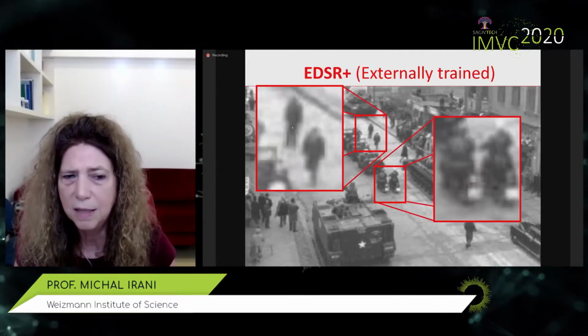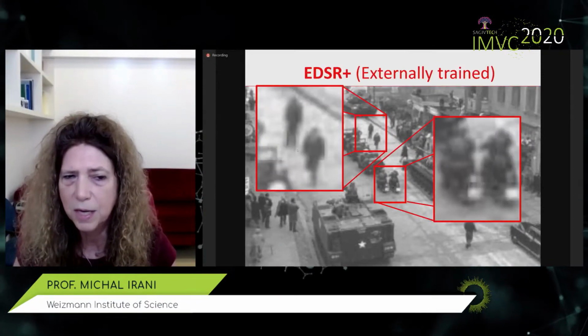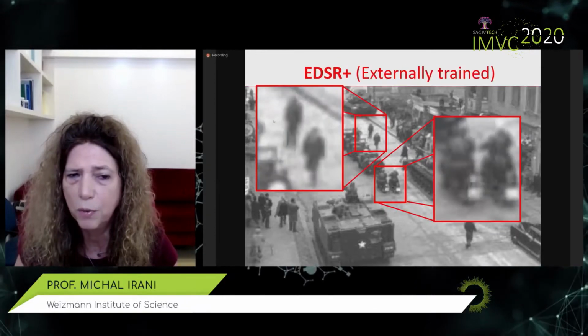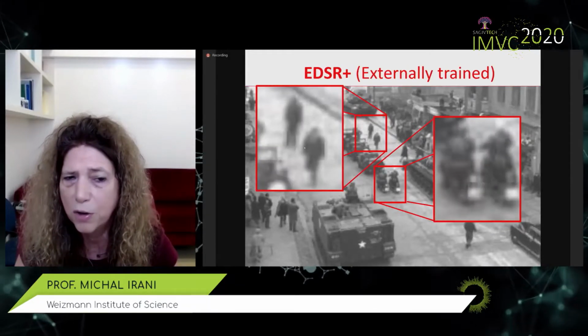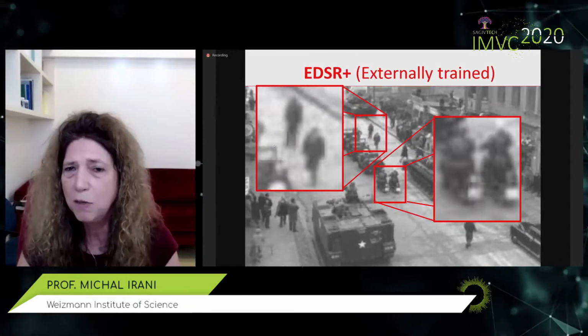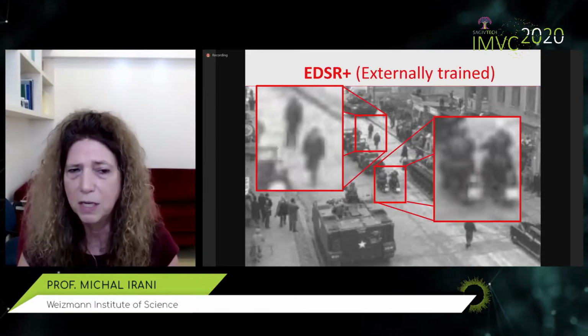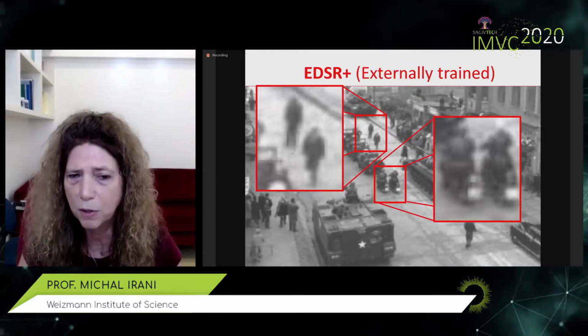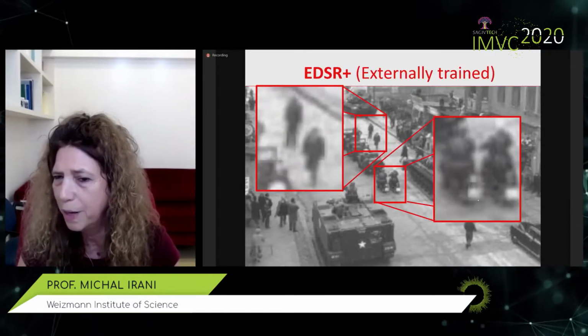Note the difference in the legs here. Okay, you can see we can really recover with the ZSSR information that is smaller than a pixel size. We can go beyond the Nyquist limit simply by using the correct image-specific degradation and the correct cross-scale recurrence property, or look at the back of the motorbikes here.